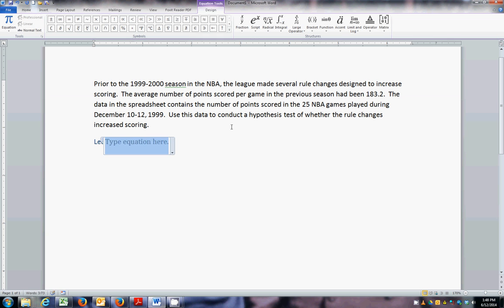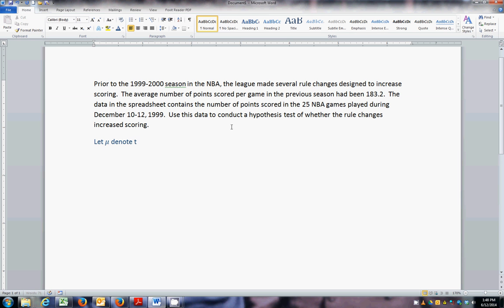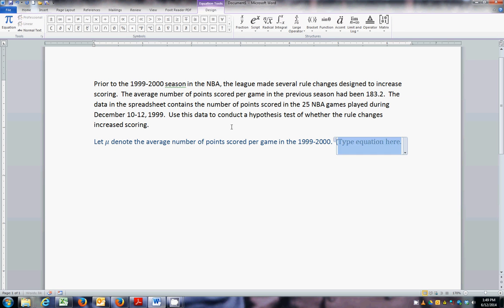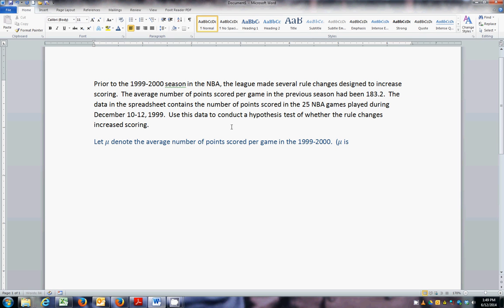So I'm going to let mu denote the average number of points scored per game in the season, 1999 to 2000. So just as a quick note, mu is the population parameter. So this is what we're testing. We're testing something about our population. We have some sample data that we're going to look at.